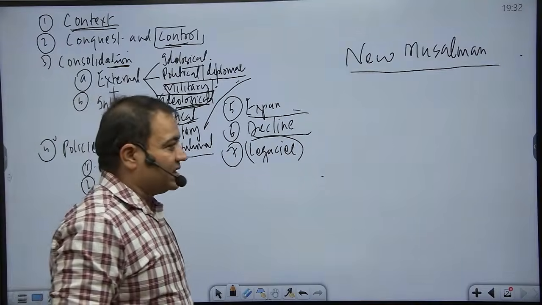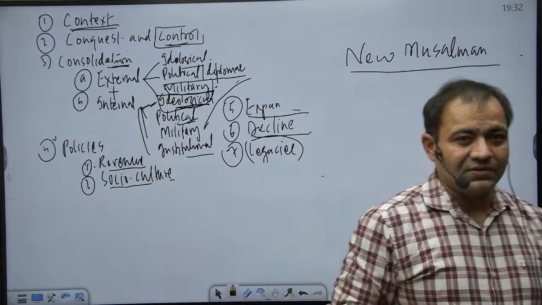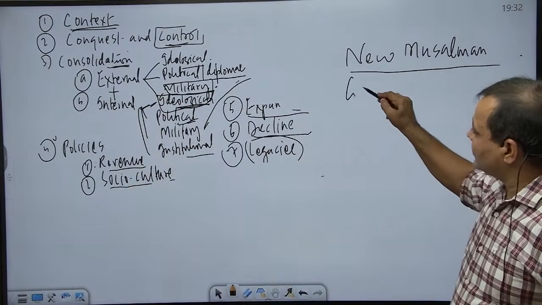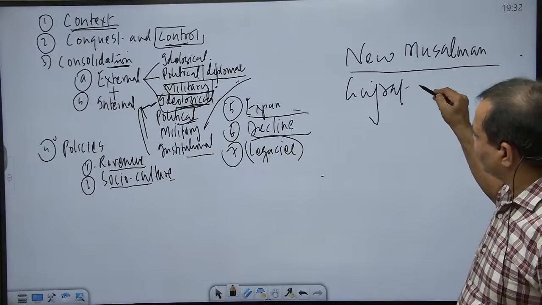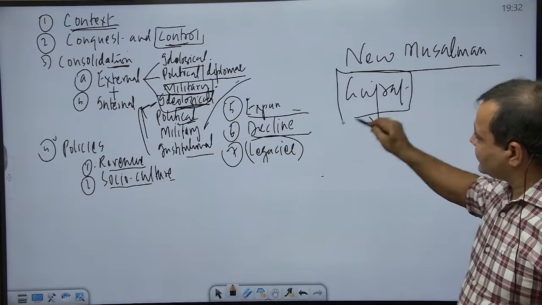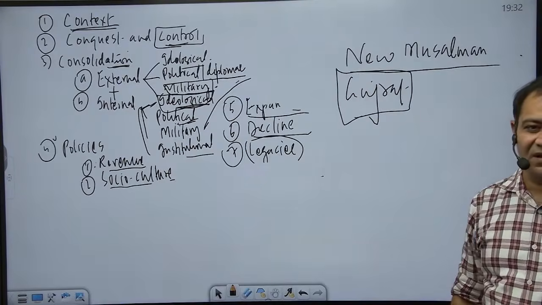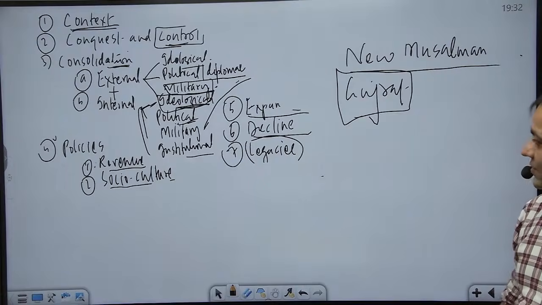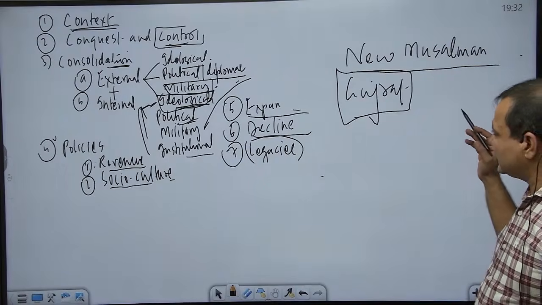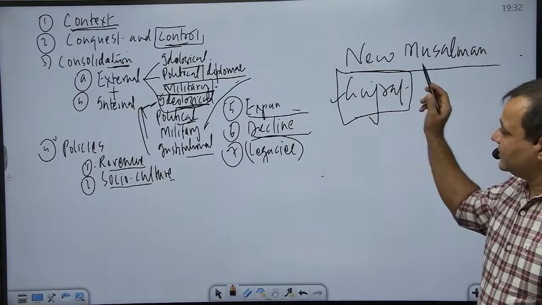Now, when was this revolt of New Musalmans? When they were returning from the Gujarat campaign. Which was the first state to be conquered by Alauddin Khalji? So, the first state to be conquered as part of his expansion was Gujarat.